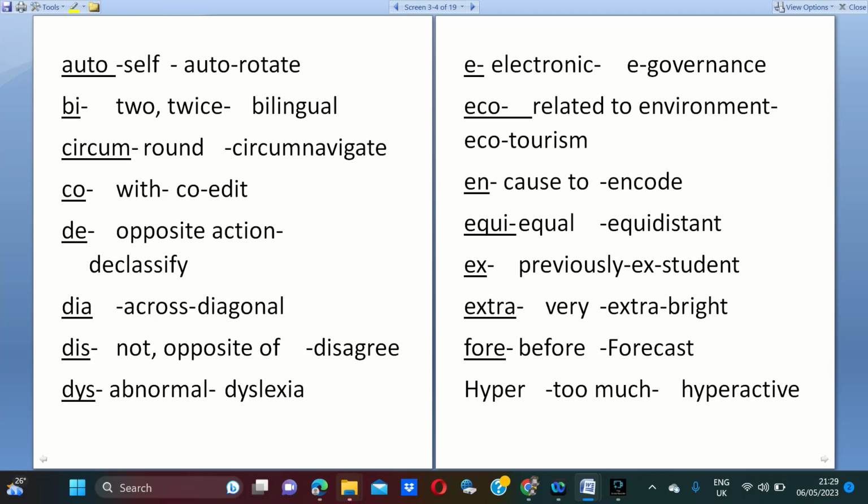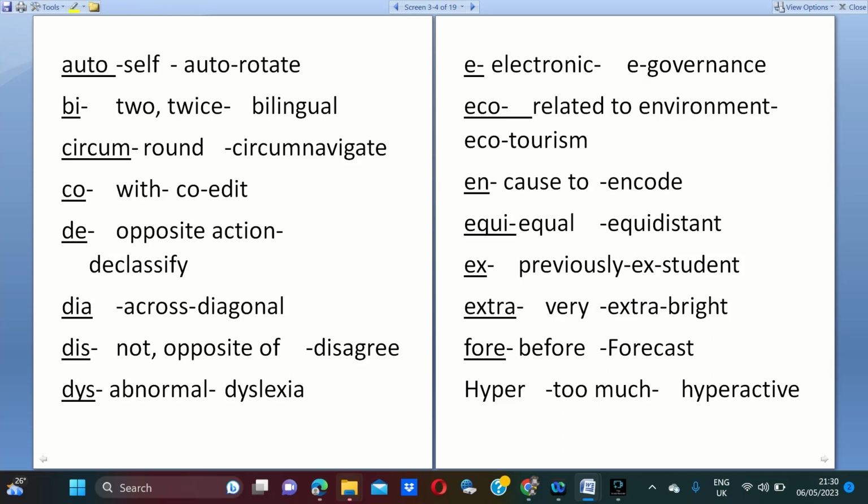Next, bi means two. Bilingual means the person who can speak two languages. Here circum means round. Next, co means with. Next, de, as in declassify, means opposite action. Classify, declassify. Reaction, action, reaction, likewise. Next, dia means across, as in diagonal. We know diagonals; in a square we draw diagonals, no?